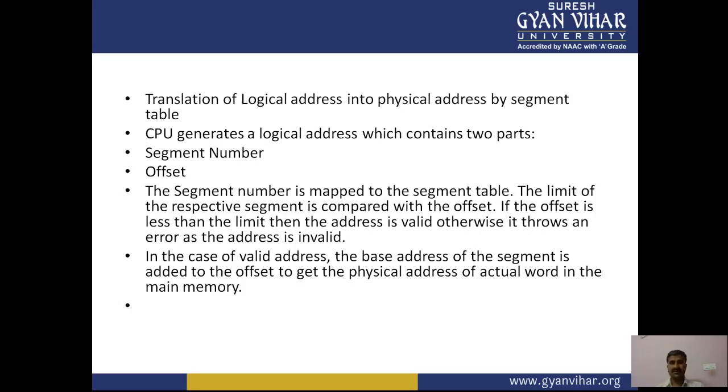Translation of a logical address into a physical address by the segmentation table is very important from the perspective of demand segmentation. The CPU generates a logical address which contains two parts. One is the segment number, which is mapped to the segment table. The limit of the respective segment is compared with the offset. If the offset is less than the limit, then the address is valid, otherwise it throws an error as the address is invalid. In case of a valid address, the base address of the segment is added to the offset to get the physical address of the actual word in the main memory.